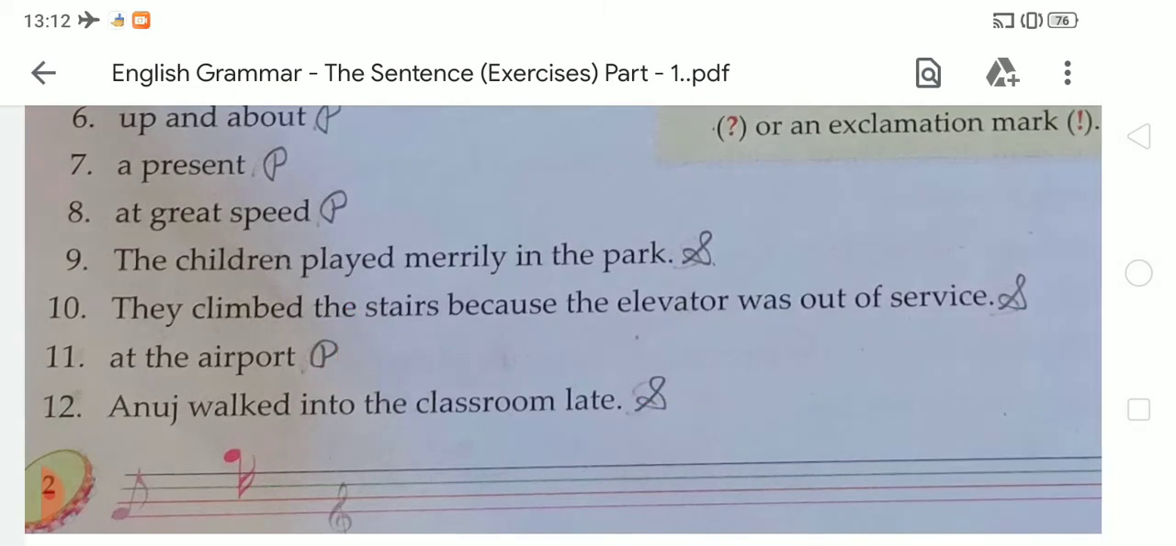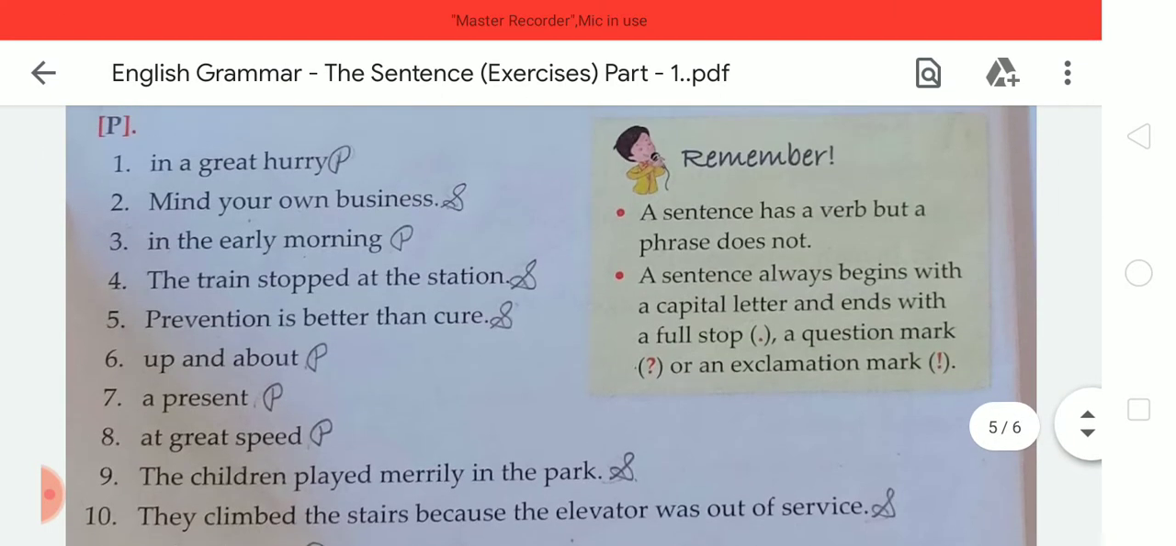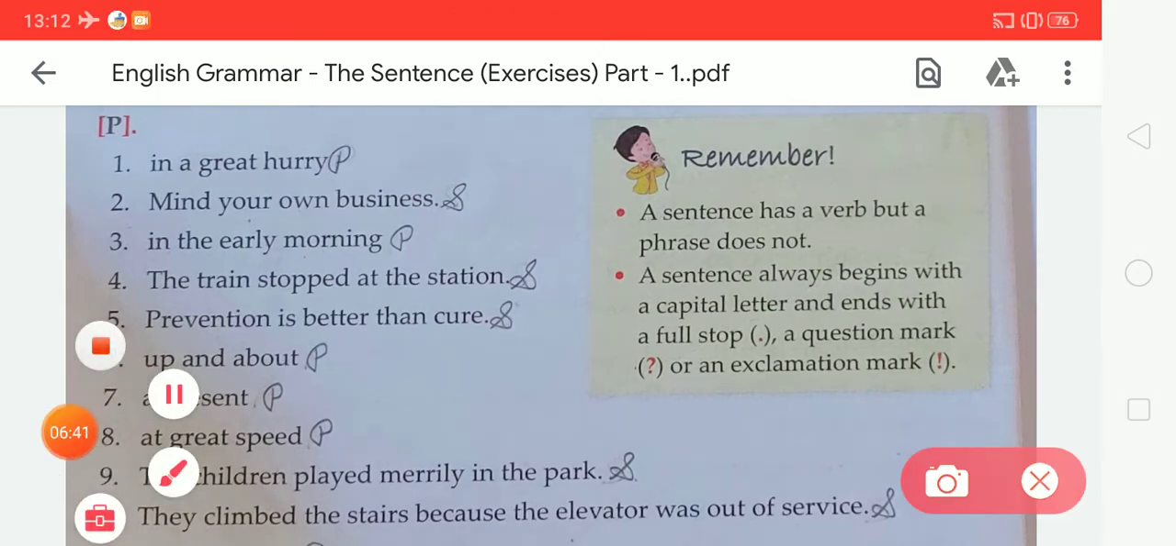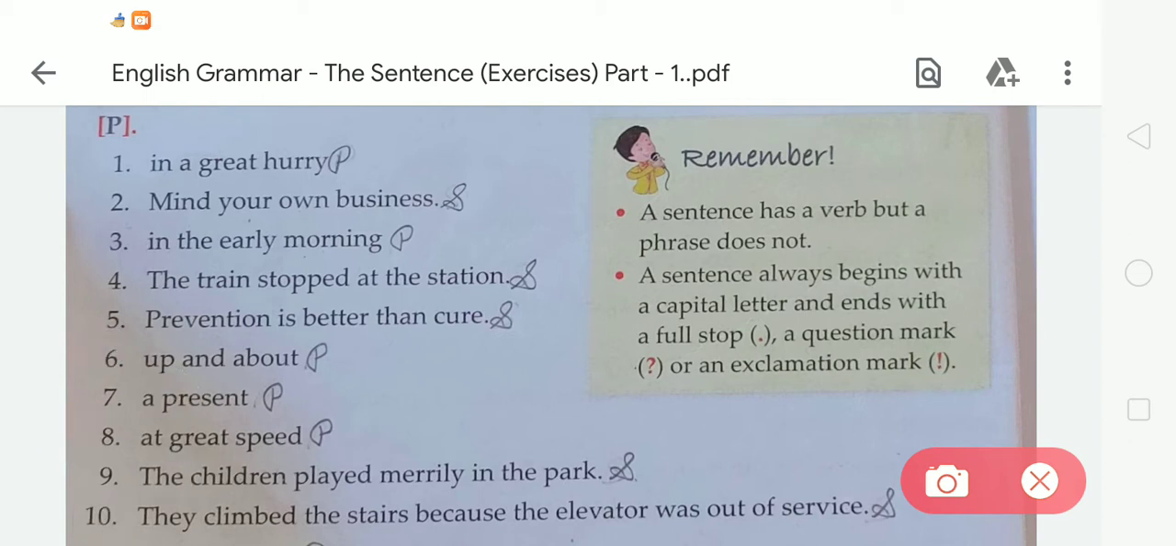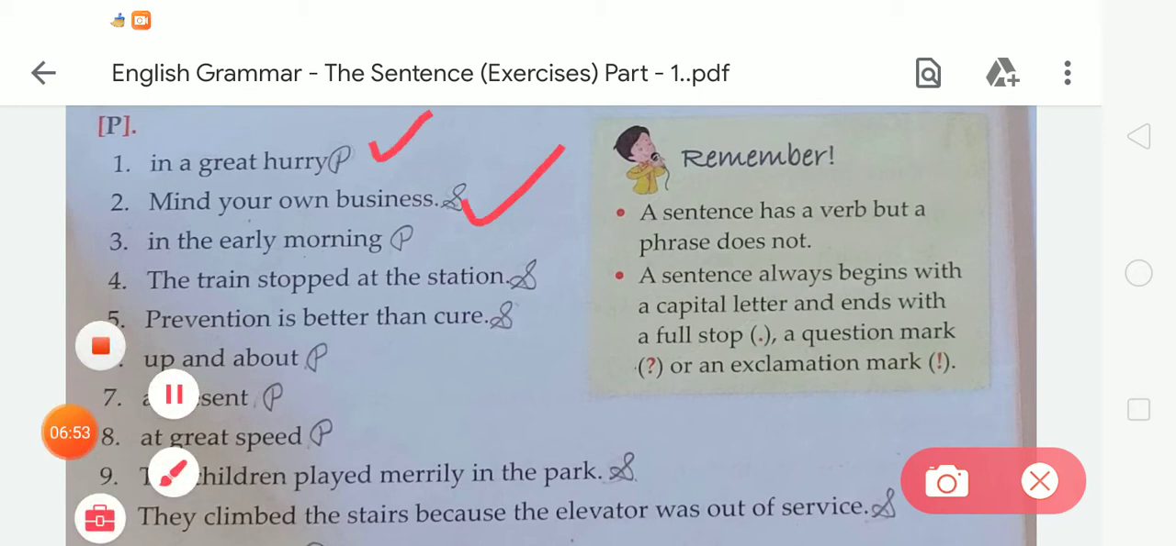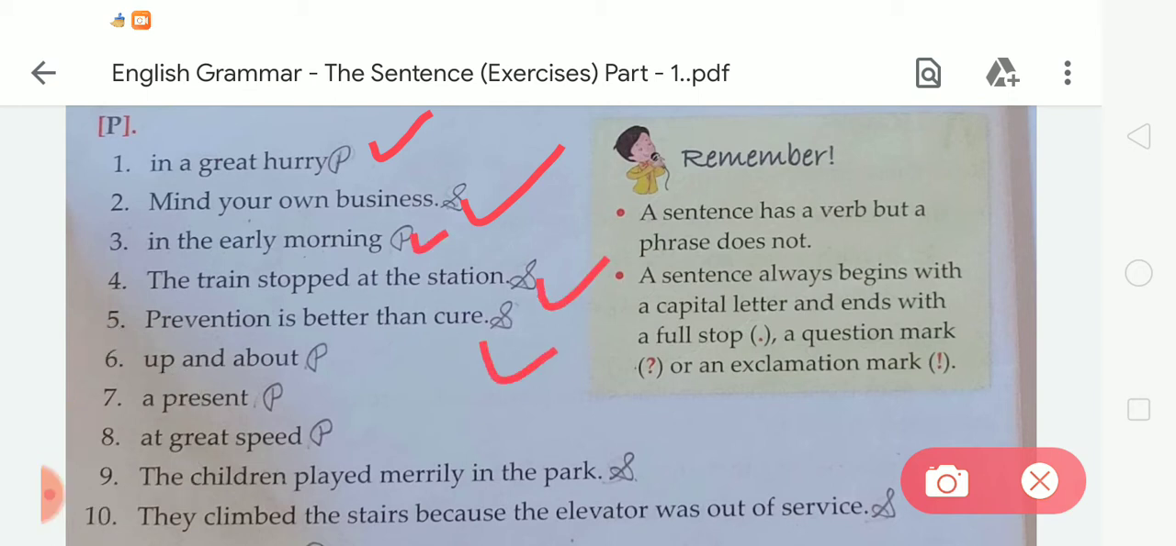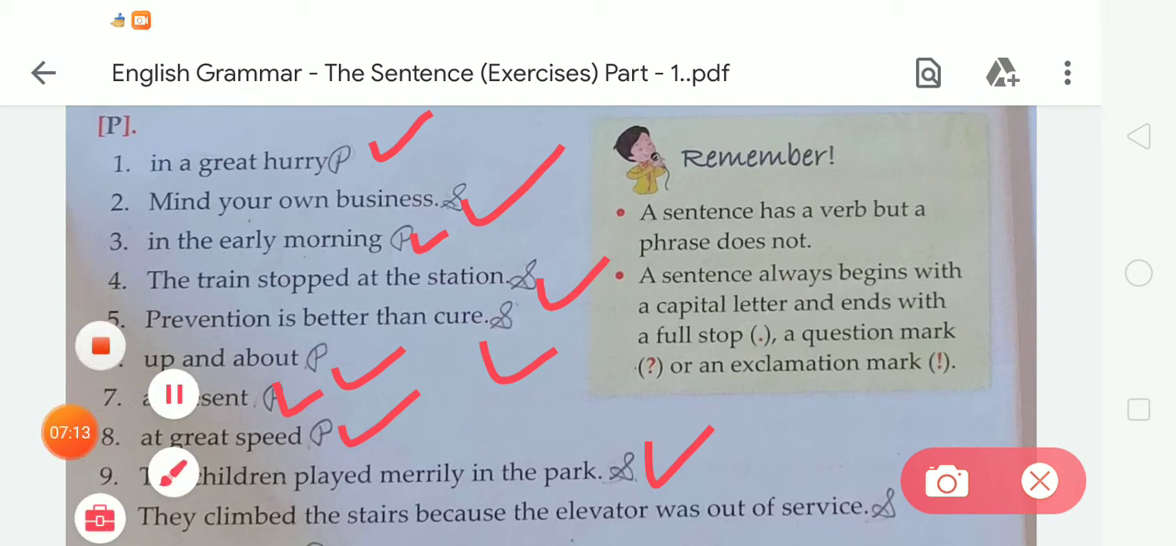Okay student, one more time we are going to check. Firstly, number 1, the group of words is a phrase because it does not make sense and does not begin with a capital letter and end with a full stop. So we have to write in number 1 P, in number 2 S, in number 3 P, in number 4 S, in number 5 S, in number 6 P, in number 7 P, in number 8 P, in number 9 S. Student, numbers 6, 7 and 8 do not make any sense, so we have to write P here because it is an example of a phrase.